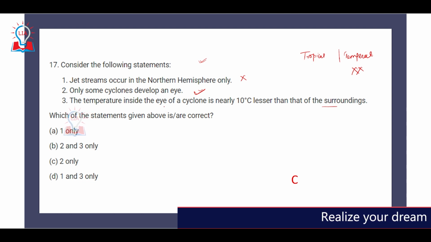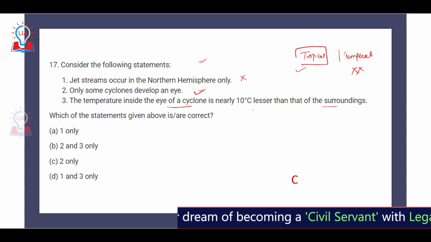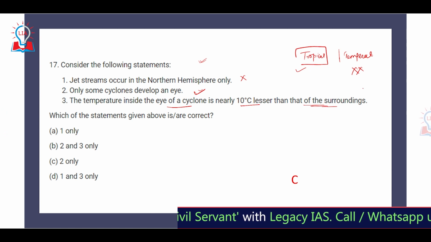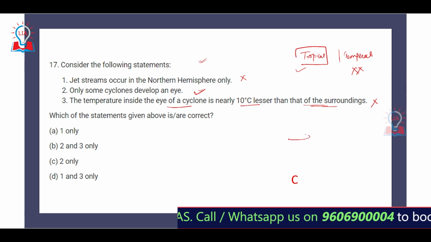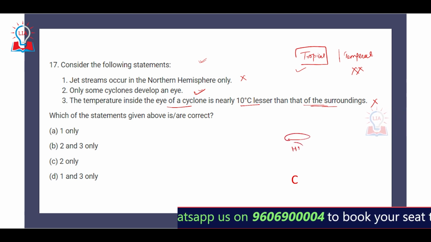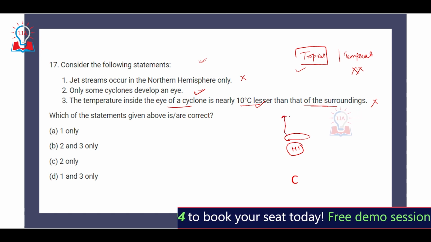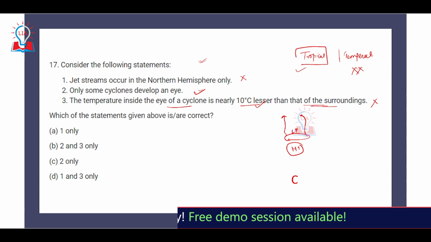Third statement is the temperature inside the eye of the cyclone. Since we are talking about the eye of a cyclone, we are basically talking about the tropical cyclone. It is nearly 10 degrees Celsius lesser than that of the surrounding. Now this is an incorrect statement, because the temperature inside the eye of a cyclone is higher than that of the surrounding. It is not lesser, and that is why due to high temperature, air starts to rise in the upward direction, creating a low pressure area that causes a strong circulation of wind around this low pressure area, leading to the formation of the cyclone.